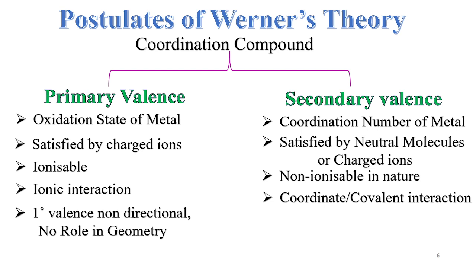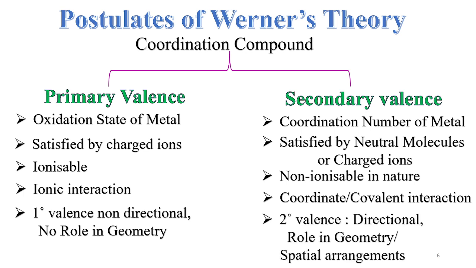Another important point: the primary valency is non-directional in nature. We all know that when an ion or a charged species is present, there will be electrostatic interaction, and electrostatic interaction acts from all directions. There is no specific direction to it, but the covalent bond is a directional bond. That's why it has a role in deciding the geometry of coordination complexes. These are the postulates proposed by Werner to explain the chemistry and bonding of coordination compounds.